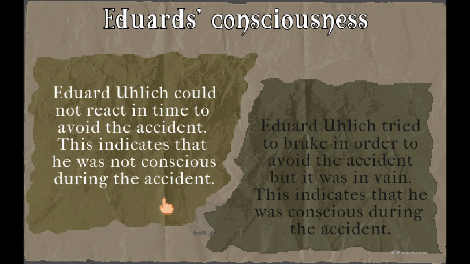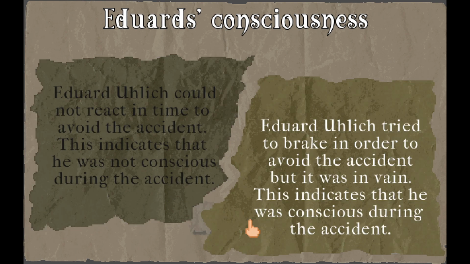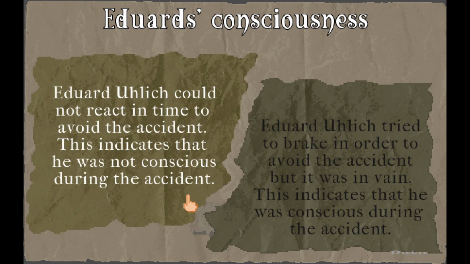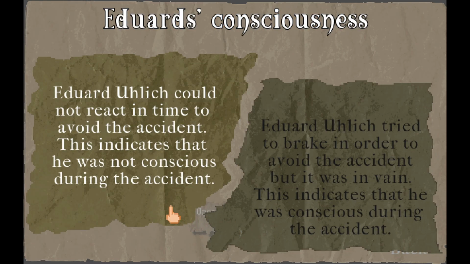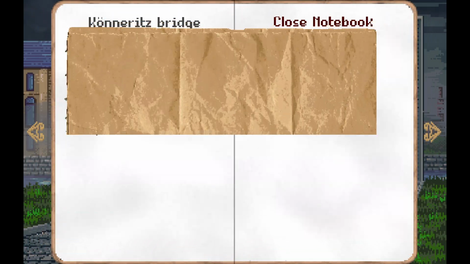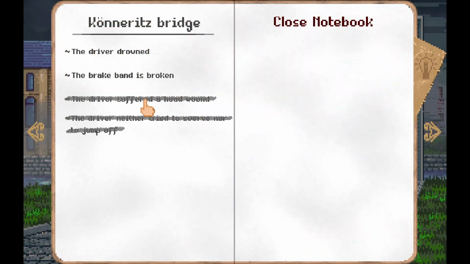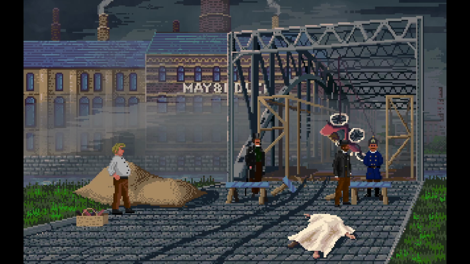Could not react in time to avoid the accident since he was not conscious. Tried to brake in order to avoid the accident, but was in vain. This indicates that he was conscious. Could not react in time. Okay. Sounds a bit far-fetched.